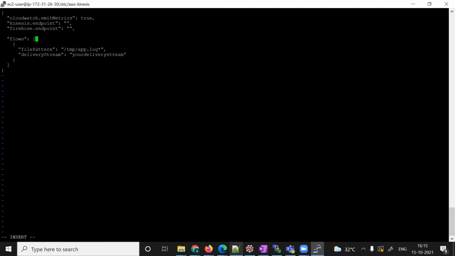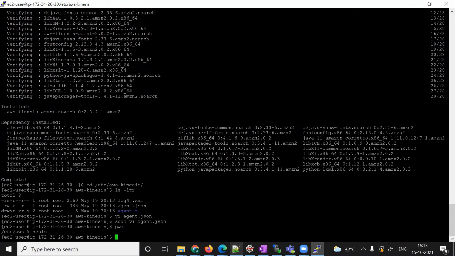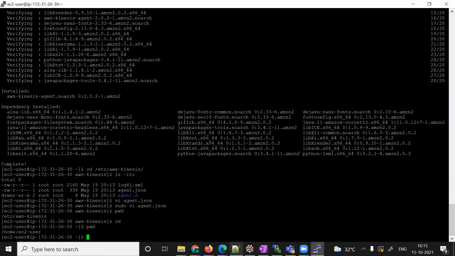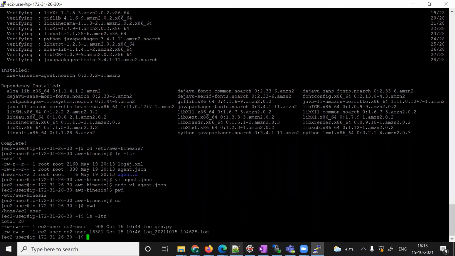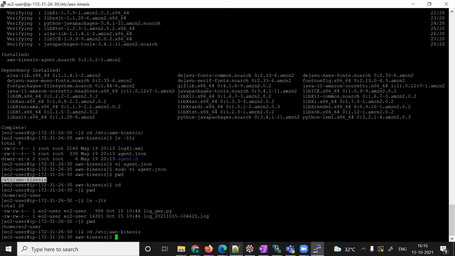Okay, this is fine. And then what is my location? I'm coming out from here, and this is pwd, and we'll go to the home location. Where is my log? The log is here. The log will be generated to this location only, so I need to define this location. So again I will do sudo vi and the agent file.